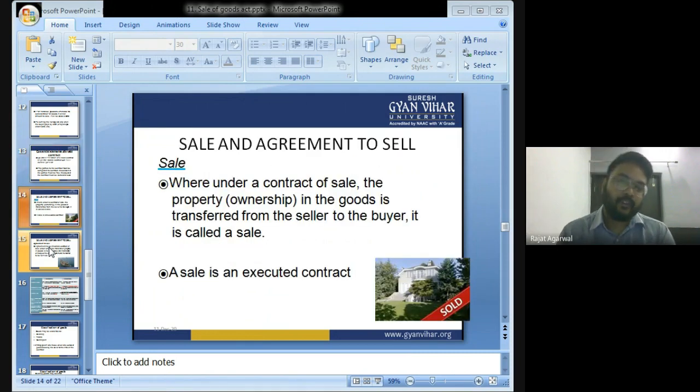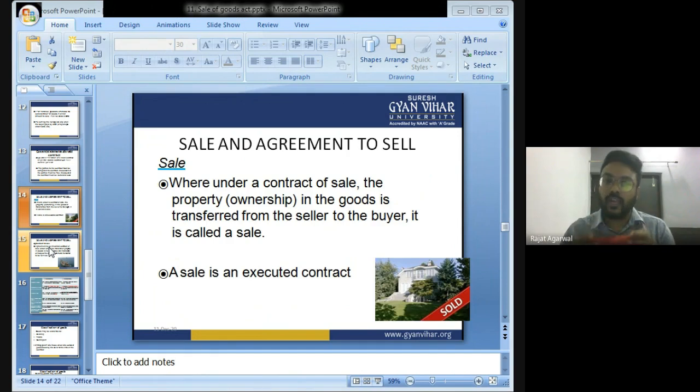Sale and agreement to sale. What is sale and agreement to sale? Sale: where under a contract of sale, the property in goods is transferred from seller to buyer, it is called a sale. For example, I went to a market to purchase a music system. I asked the shopkeeper what is the price of this music system. The shopkeeper told me that the price of this music system is rupees 20,000. I said, okay, I will purchase the music system tomorrow.